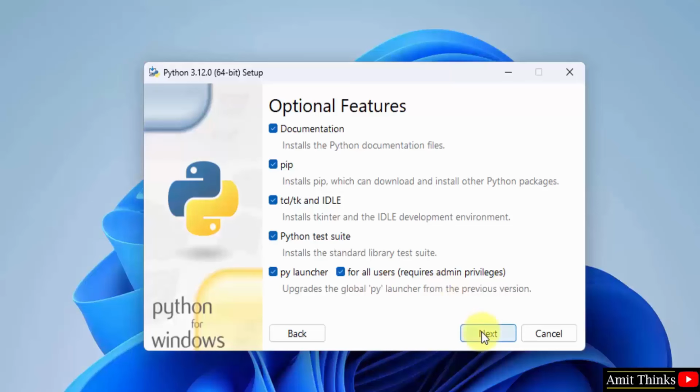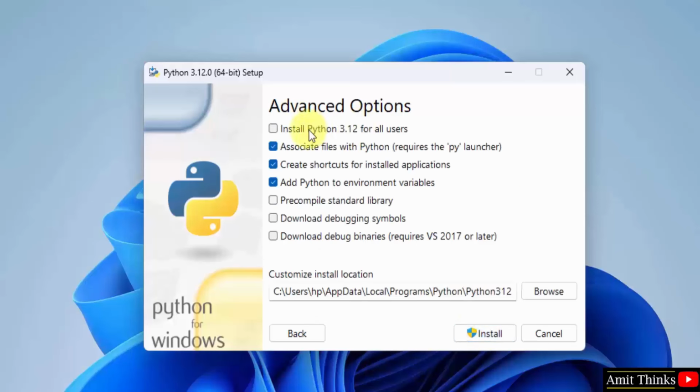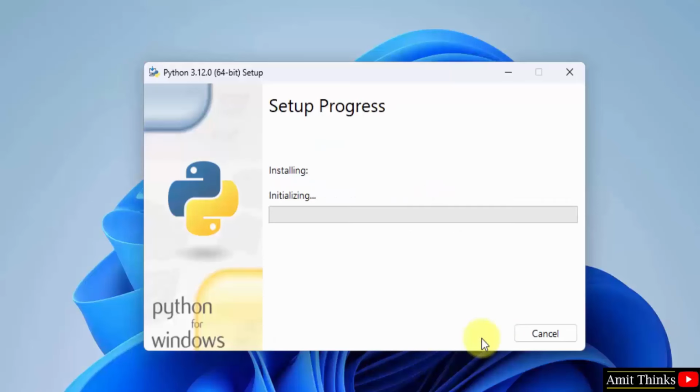Now click next. Advanced option, it will install Python 3.12 for all users. It will also set the environment variables. And Python will get installed in the following location under program files. Keep it default. You can change it from here by clicking browse. But keep it as it is, no problem. Click install. Now the installation started.